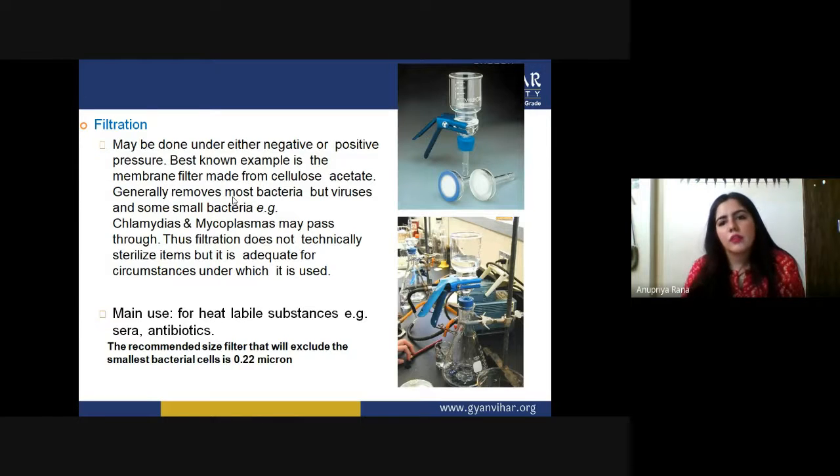Some of these are circumstances in which we cannot use ionizing radiation or some chemical which can make alternate changes inside the sample. In that scenario, you can use filtration. It may be used for heat labile substances like sera and antibiotics. So in what case can we use filters? When we have some substance which is very heat sensitive.